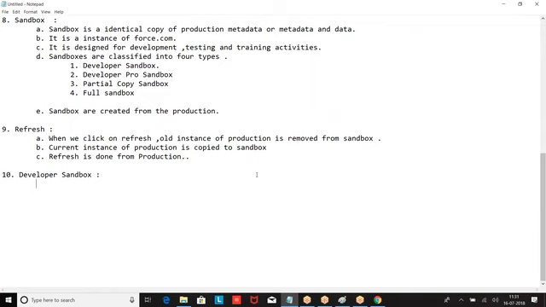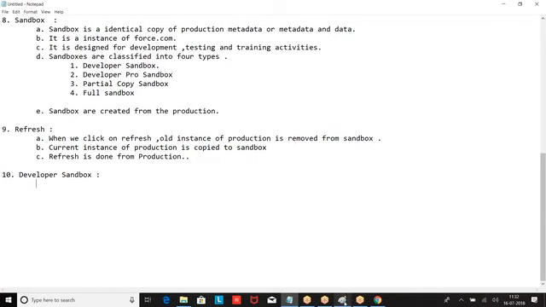You can log in, write your own programs and save your programs. So it is like an individual developer's development environment, just like working on your personal account. If you want to use Gmail, they give you a separate username and password, and when you log in you get a separate account where you can save or receive your mails. Like that, for every developer they have designed one developer sandbox, designed for individual developer development activities.